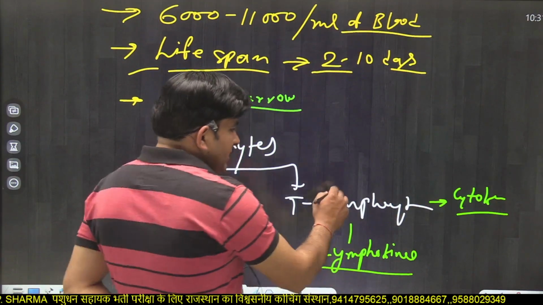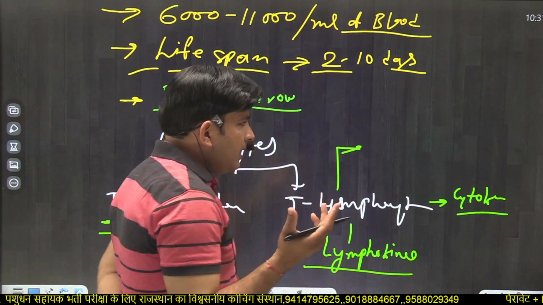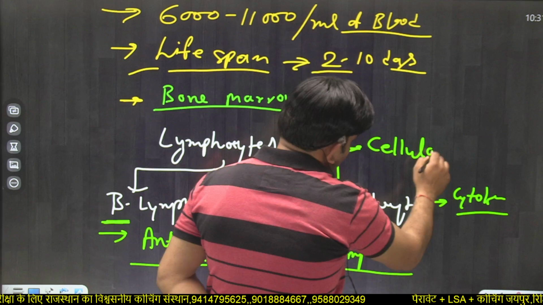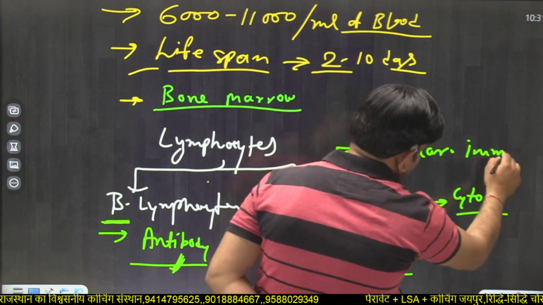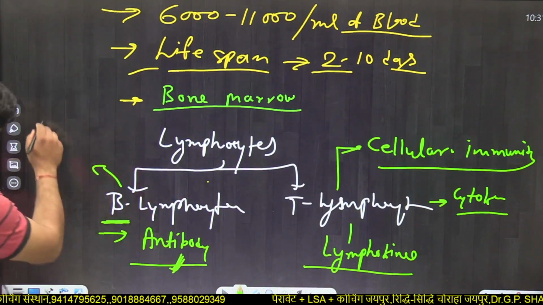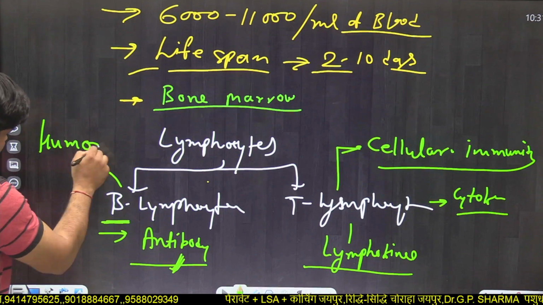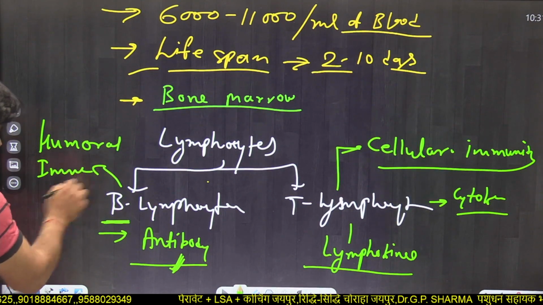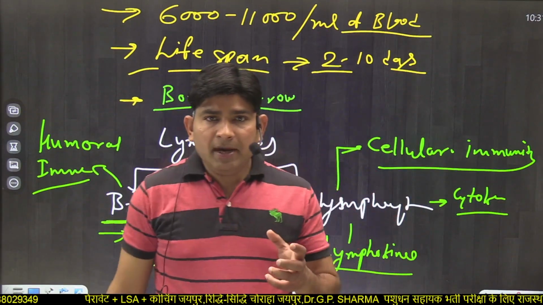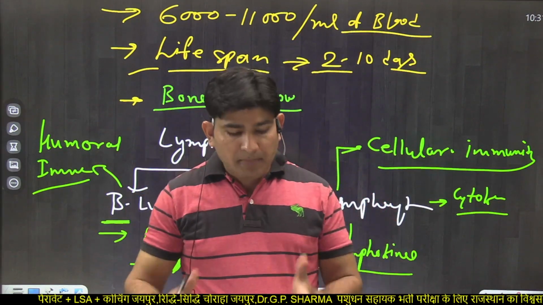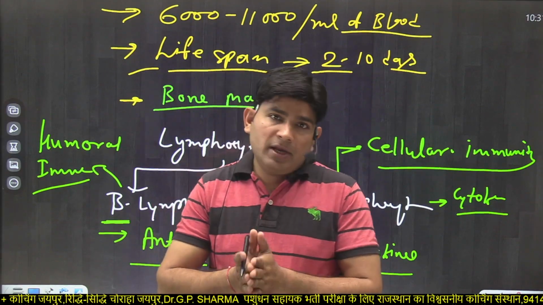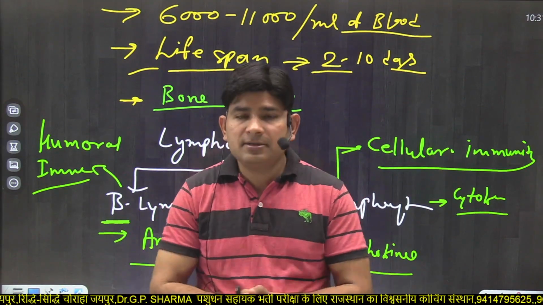So T lymphocytes make an immunity which is known as cellular immunity, and B lymphocytes make an immunity which is known as humoral immunity, because they make antibodies. The maximum antibody molecules are formed by B lymphocytes, but the most efficient cell for the production of antibody is the plasma cell, which occurs in connective tissue.